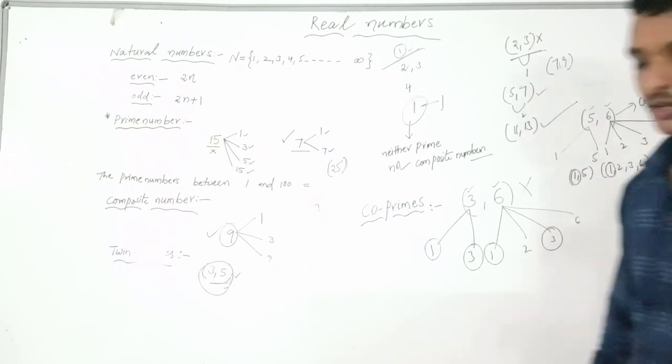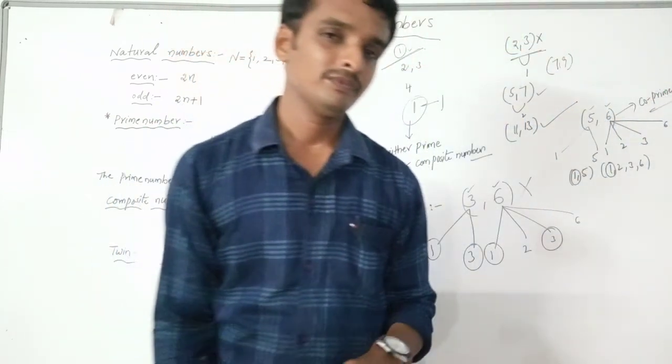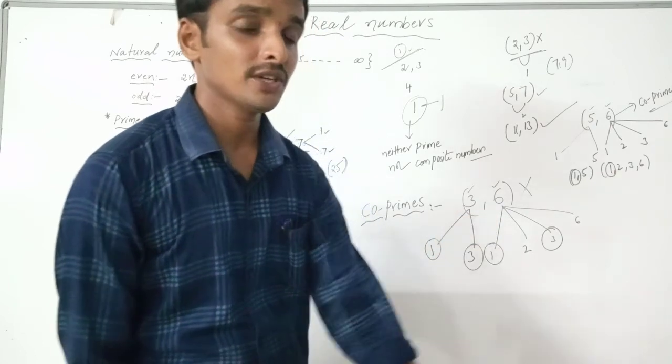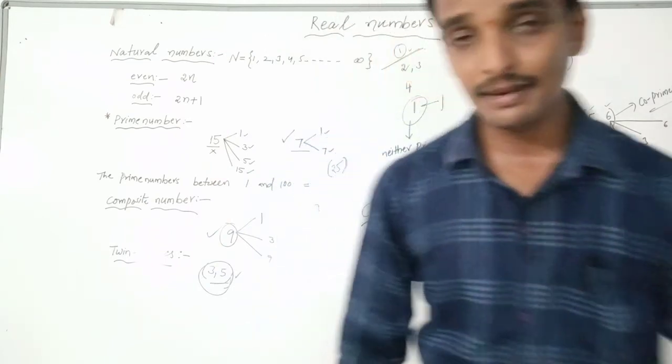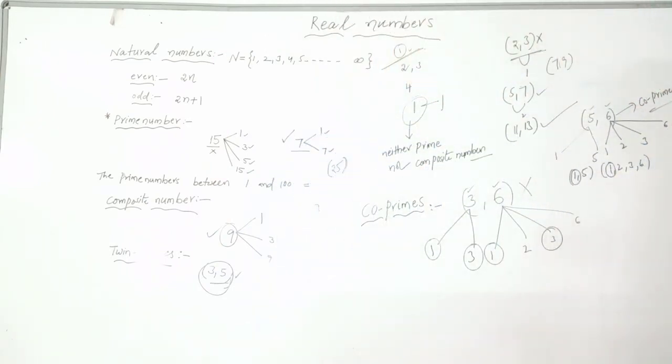Did you understand? Now can you tell the definition? Before going to the definition, I will explain one more thing. This time I am taking two composite numbers: 4 comma 9. Write the factors of 4: 1, 2, 4. The factors of 9 are 1, 3, 9. What are the common factors for 4 and 9? Only 1. So we say 4 comma 9 are co-primes.